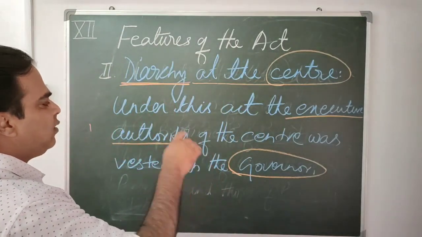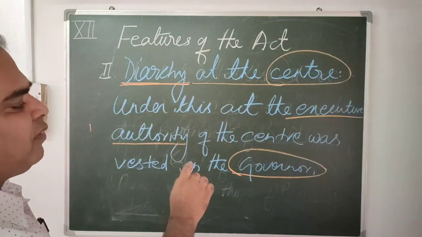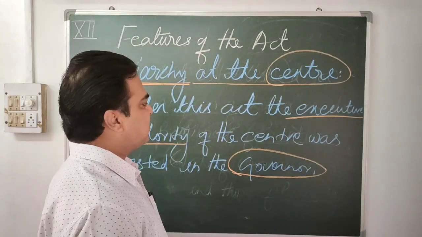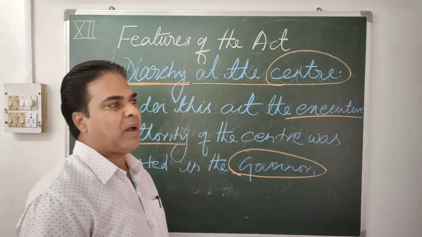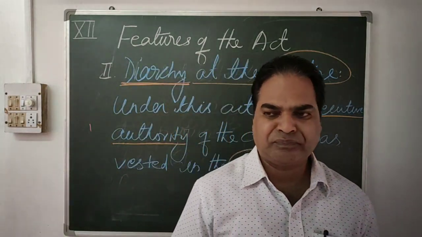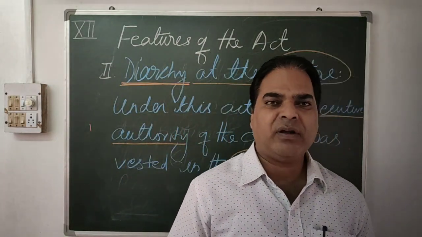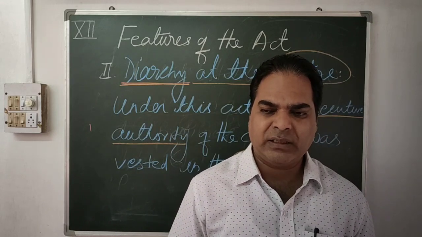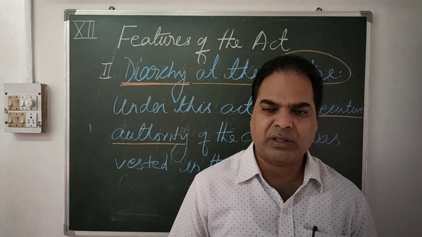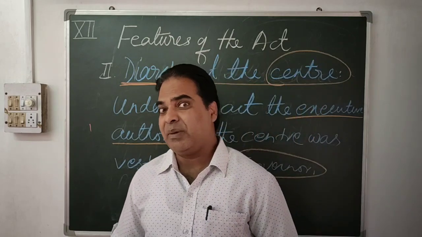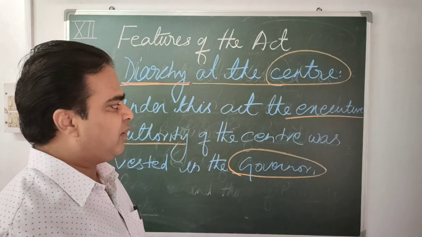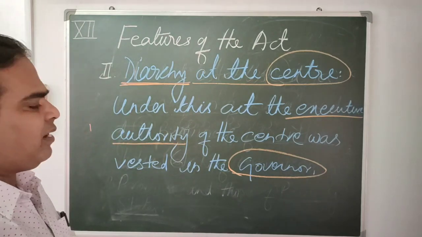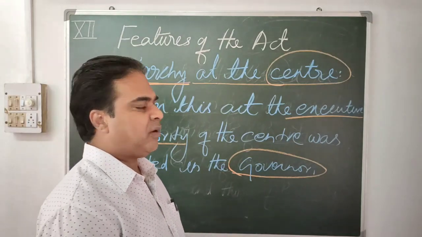So the governor had the power in his hand. The central power was in the hand of the governor. The governor was appointed by the British Parliament and was entrusted with all the important powers, and the ministers at the provincial level remained in office during the pleasure of the governor.